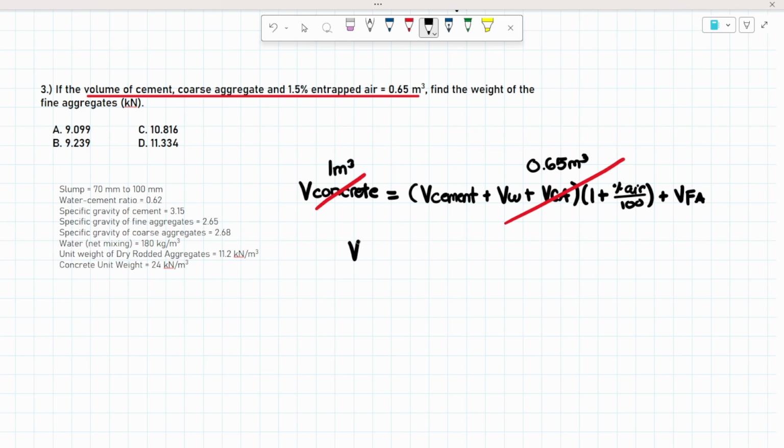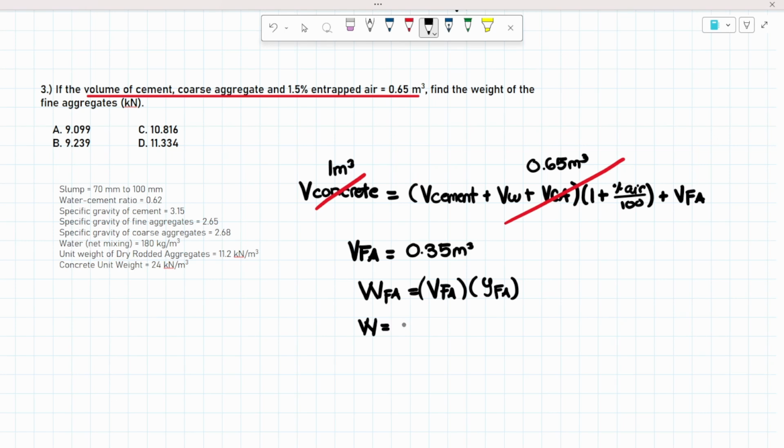With this, we can now solve for the volume of fine aggregates. 1 cubic meter minus 0.65 is 0.35 cubic meters. Can we now solve for the weight? Yes. The weight of fine aggregates is simply equal to the volume of fine aggregates multiplied by the unit weight.